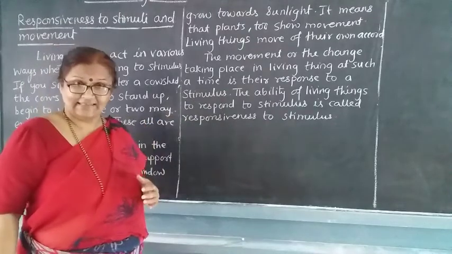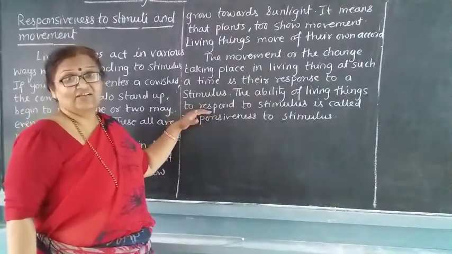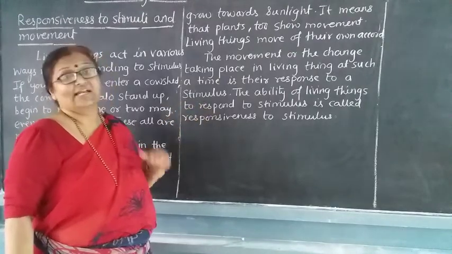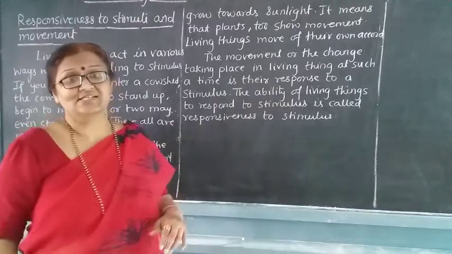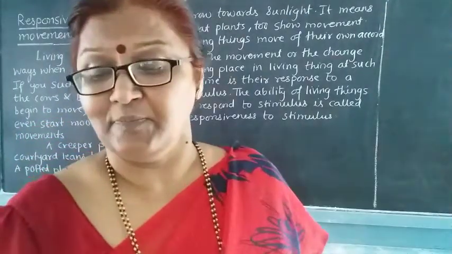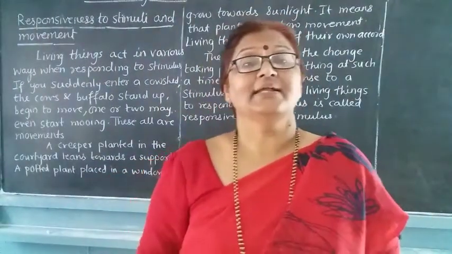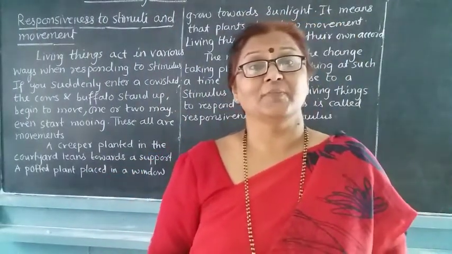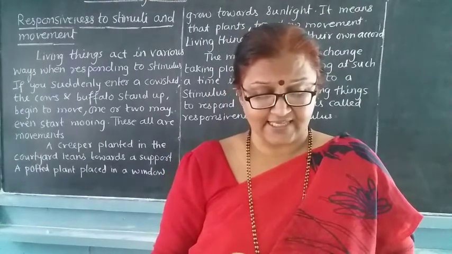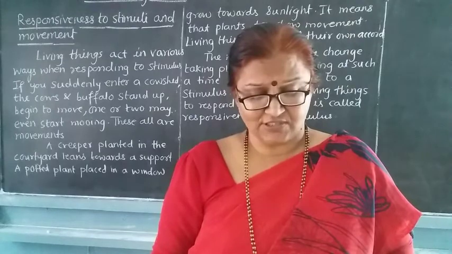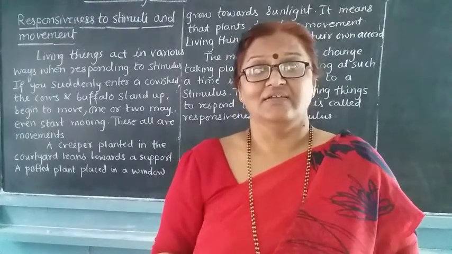And this is nothing but the ability of living things to respond to the stimulus, and it is called responsiveness to the stimulus. Responsiveness to stimulus is also one of the characteristics of the living things.